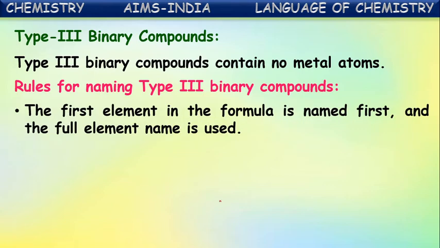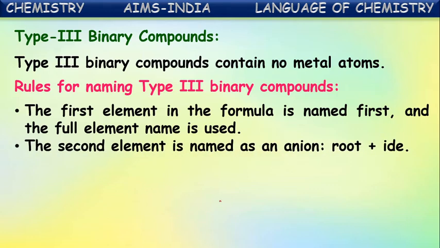First, the first element in the formula is named first. Both are non-metals, but whichever non-metal comes first, its name is written first, and the full element name is used. The second element is named as an anion. As we have seen in the previous two cases, for the second nonmetal, the root of the element name is taken, and at the end ID is attached.